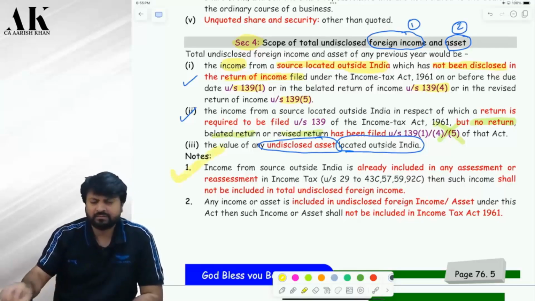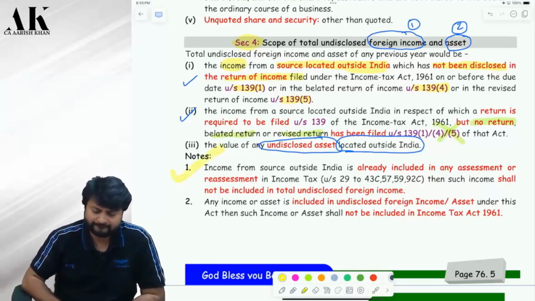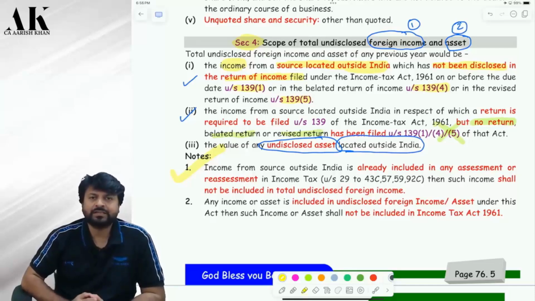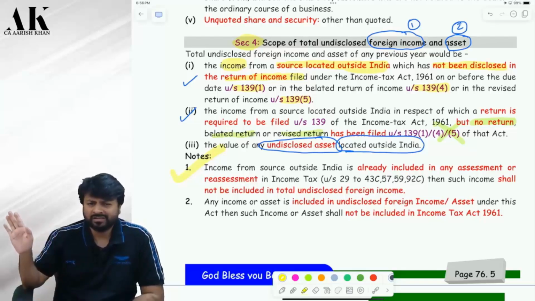Point number 1. Already assessed to tax in the Income Tax Act. Now always remember it is at the discretion of the officer which law he wants to impose. If he wants to impose income tax law, can he impose it or not for foreign income? Yes, sir. Is there any provision under the income tax law that for foreign income you cannot assess tax? Is there anything like that?